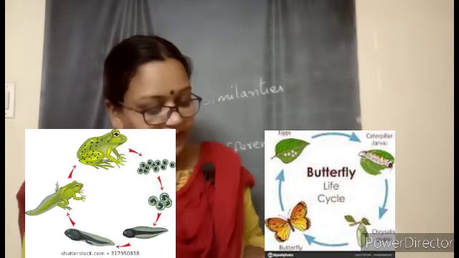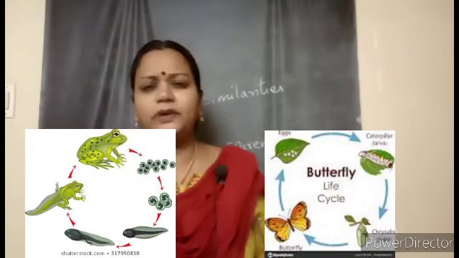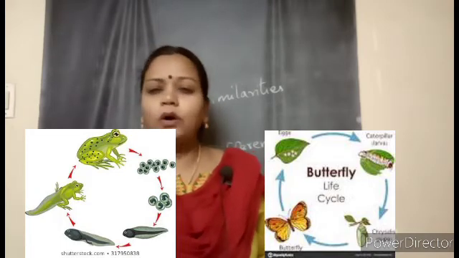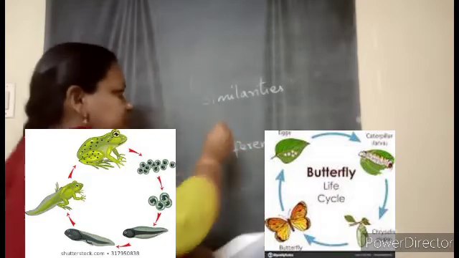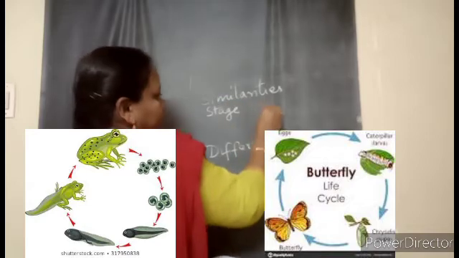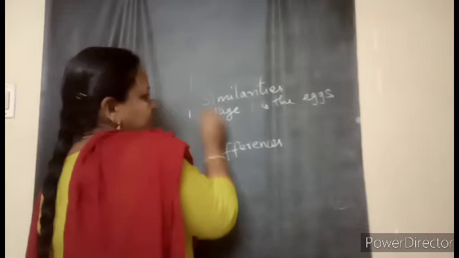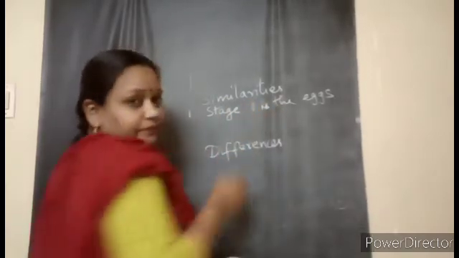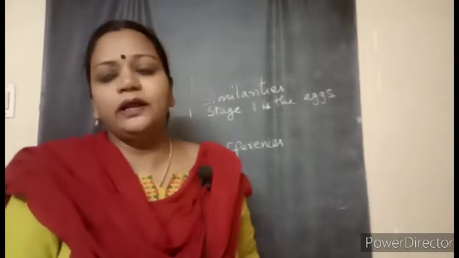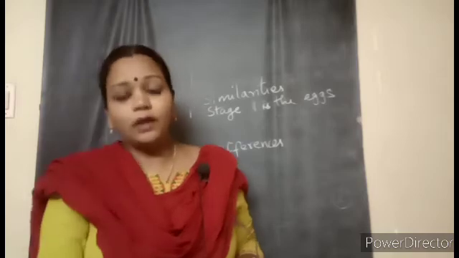See here, similarities between the life cycle of a butterfly and a frog. In both cases, what happened, children? Stage 1, in both cases, is the eggs. Yes, it starts from the egg stage. Then what else is similar in both cases, the life cycle of a frog and the butterfly?